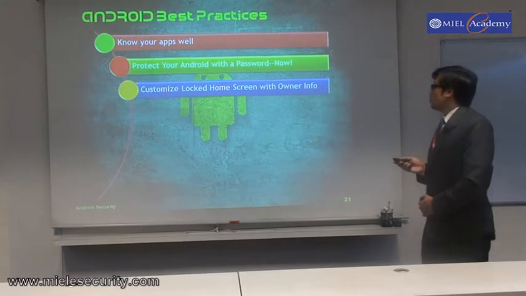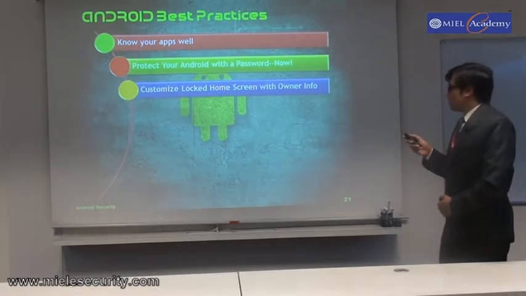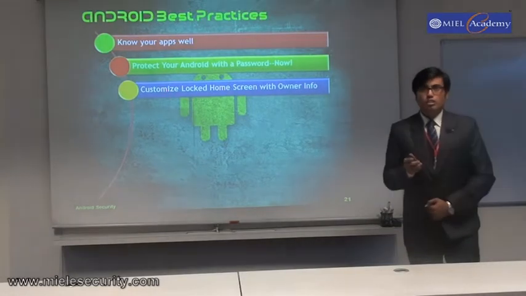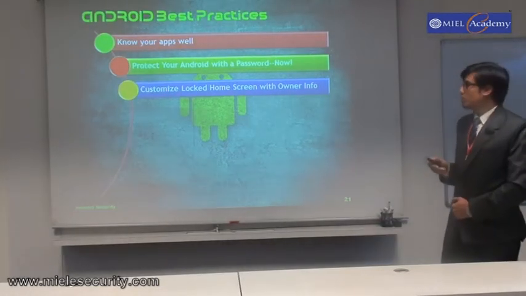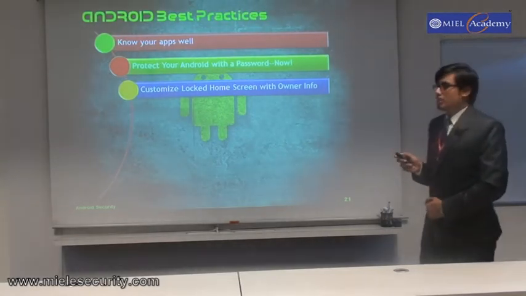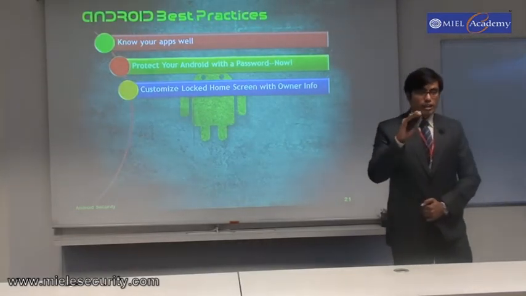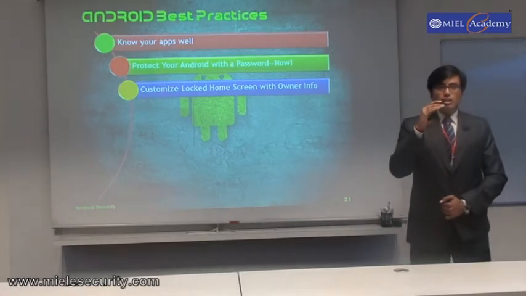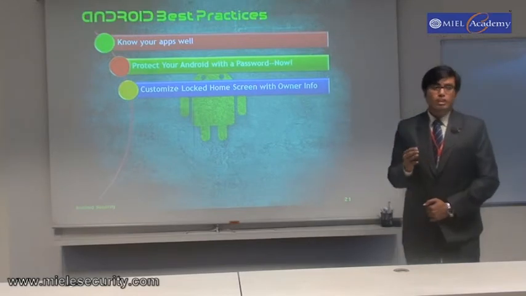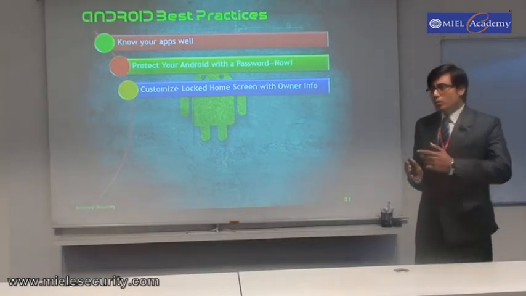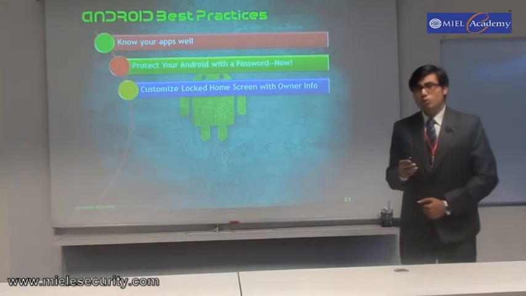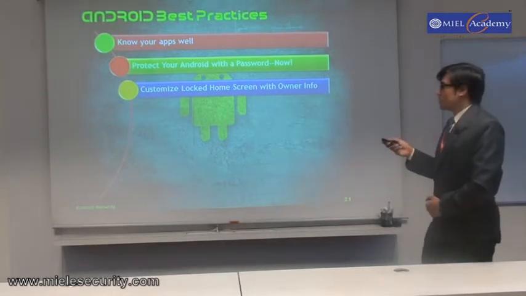You can customize a locked home screen with owner info. Now, this option is available only in iPhone and BlackBerry, but using some third-party applications, you can customize the locked home screen. That is, when the screen gets locked, your info is shown on the screen: that this phone belongs to so and so person, and this is his contact number. So in case a phone is lost and a good guy gets the phone and doesn't know the password, and he still wants to return the phone, he can see the lock screen and return it to you.